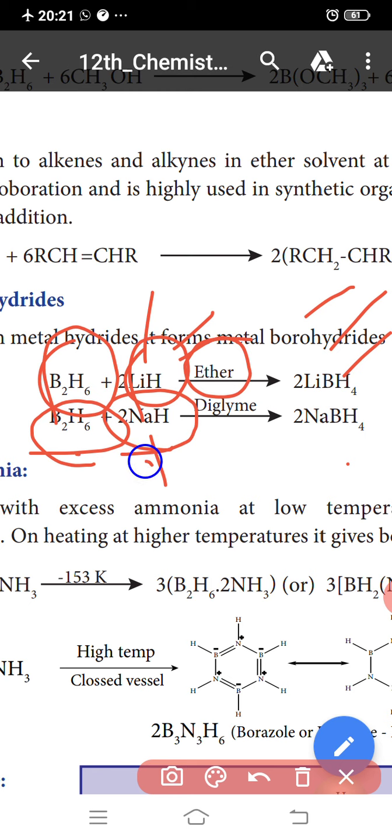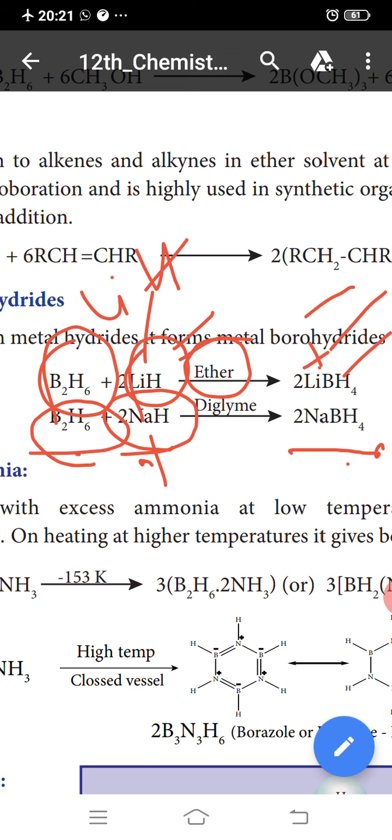Next, diborane reacts with sodium hydride to give sodium borohydride. This is the reaction with ionic hydrides. The ion means Li plus, the plus ion. This is the reaction with ionic hydride.